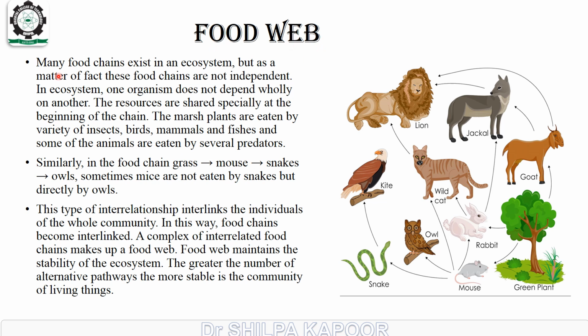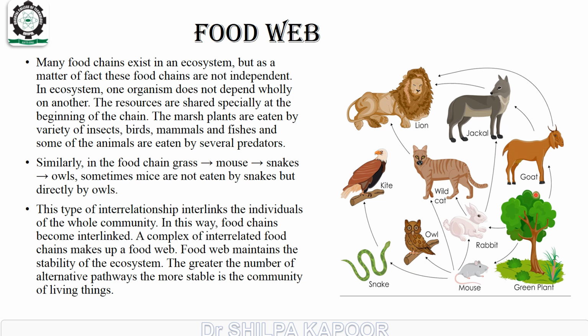Food web. Many food chains exist in an ecosystem, but as a matter of fact, these food chains are not independent. In an ecosystem, one organism does not depend wholly on another. The sources are shared, especially at the beginning of the food chain. The marsh plants are eaten by a variety of insects, birds, mammals, fishes, and some animals are eaten by several predators. Similarly, in the food chain grass, mouse, snake, owl, sometimes mice are not eaten by snakes but directly by the owls.